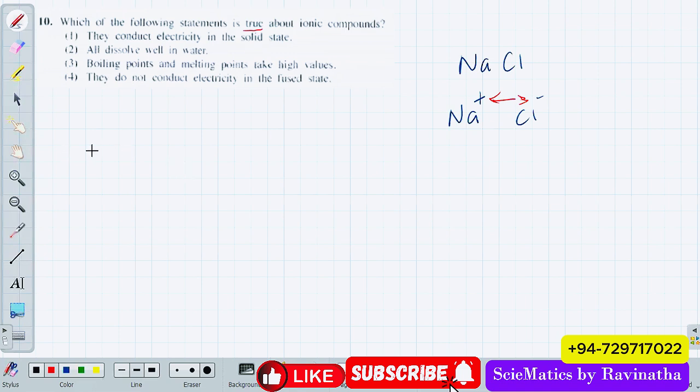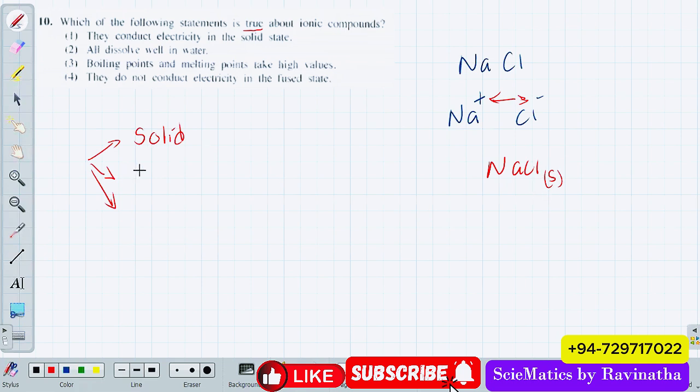So there is a short note to remember. In ionic compounds, you have three forms. So you have solid ionic compounds. For example, if you take sodium chloride, meaning common salt. In Sinhala, we call it lunu, right? So let's say you have sodium chloride in solid form, crystal sodium chloride, crystal salt, right?